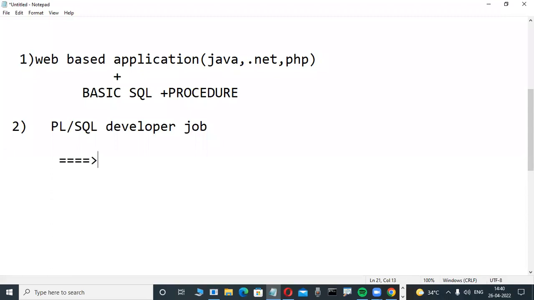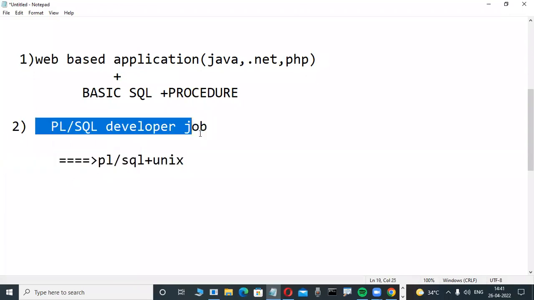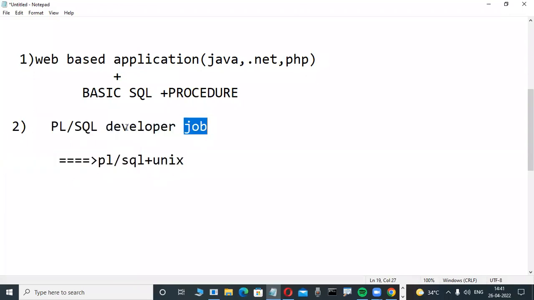These persons have basic SQL knowledge plus PL/SQL, plus a little bit of basic Unix knowledge. If you have an idea, then you easily get a job. If there is a gap of 2 years, 3 years, you put in fake experience and are well settled, very easy, because it is less coding only. The technology, the ultimate technology, is one. That's why so many fellows are applying for PL/SQL developer jobs. This course they are learning only from me.